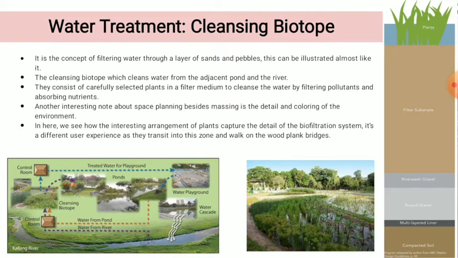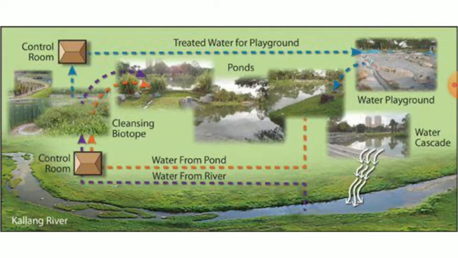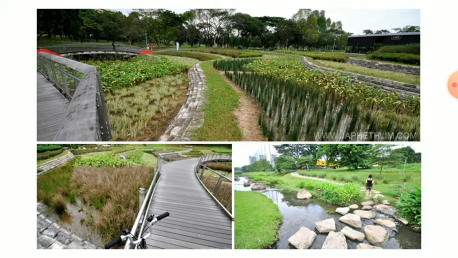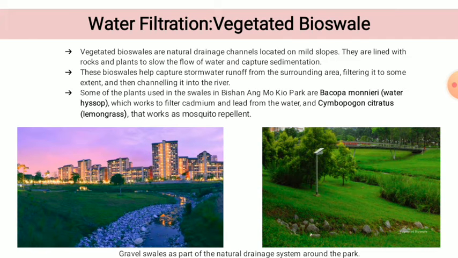Next, water treatment. This park also uses a biotope system to keep the water at this park clean, so children can play safely at the water playground, because the water is used for the water playground. This is an example of the biotope system process. Next, water filtration. This park provides bioswales to make natural drainage by using various types of plants such as water hyssop plants and lemongrass plants.